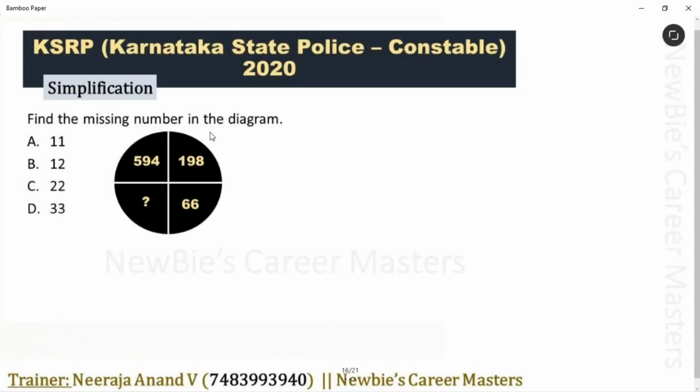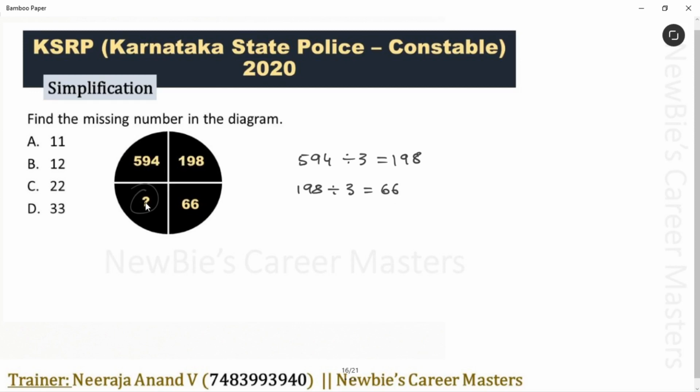Find the missing number in the diagram. 594, 198, 66 and this question mark. You have to find what number should come here. For that, you have to find the logic between these three numbers. Check it. It's very simple. 594 divided by 3 is 198. If we divide this number by 3, we get this number. Similarly, if we divide this number by 3, we get 66. See? If we divide this number by 3, we get this number.